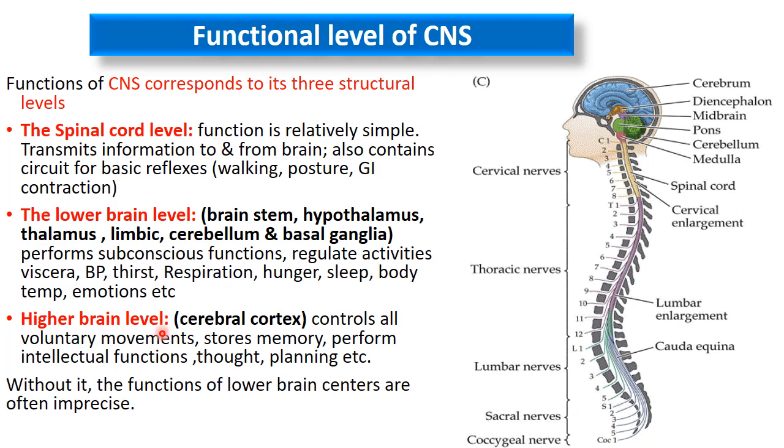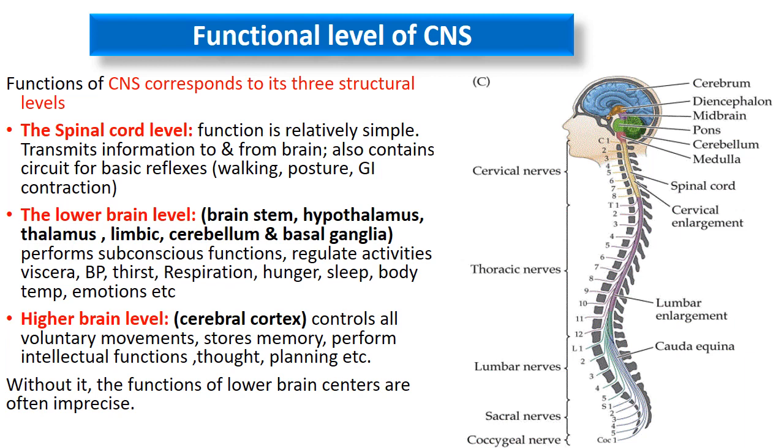Then is the lower brain level. First, we will discuss the higher brain level, that is the cerebral cortex. This upper part is the cerebral cortex, which you will study in detail. It controls all the voluntary movements, memory, higher intellectual function, thought process, and planning. This is the whole function of the higher brain level, which is known as the cerebral cortex.